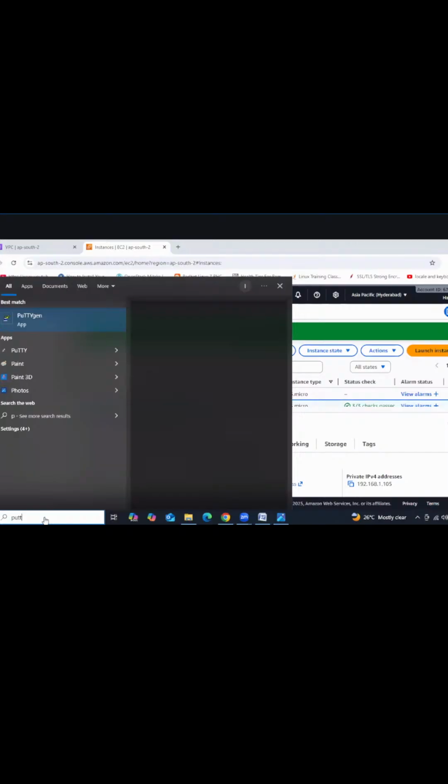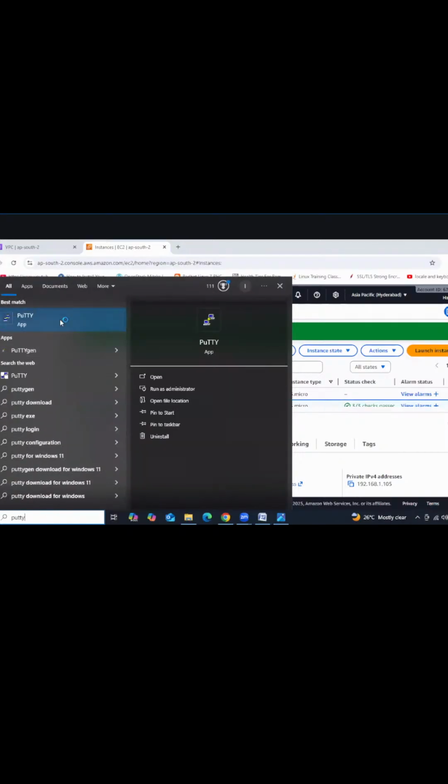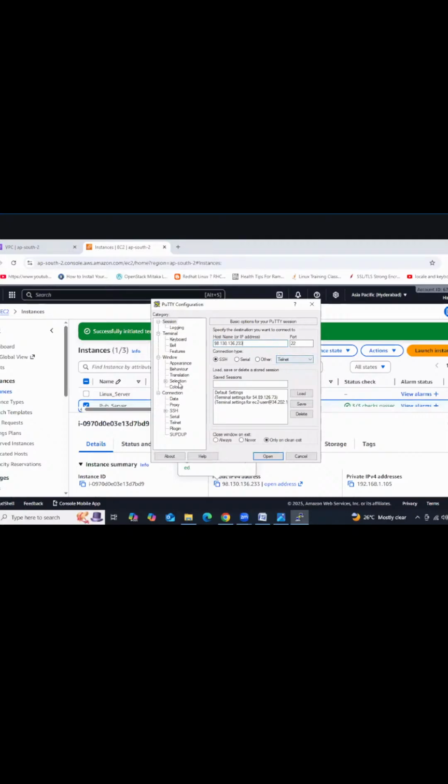Got it, guys? Let's see here. Go to the AWS console, select public, then copy the public IP address. Then open PuTTY, and paste it.